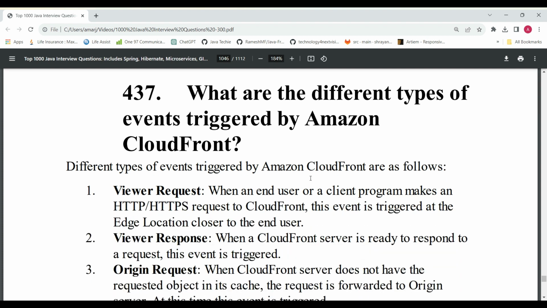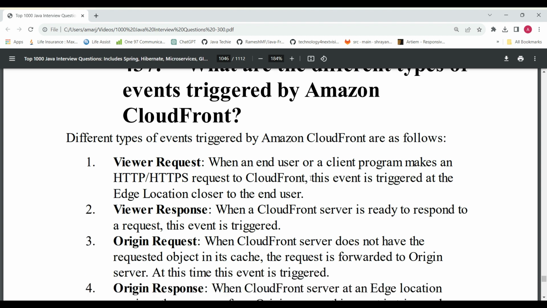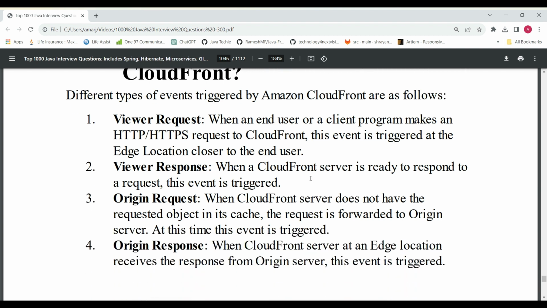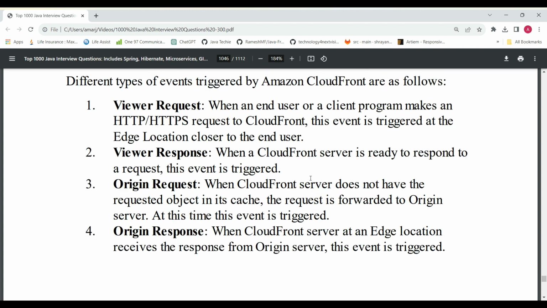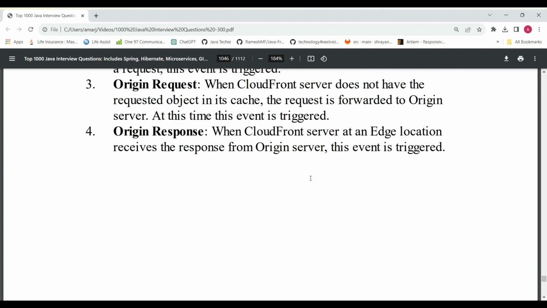And the next question is, what are the different types of events triggered by Amazon CloudFront? There are multiple events which will be triggered. One is viewer request, other is viewer response, other is origin request, next is origin response. So mostly we have four types: viewer request, viewer response, origin request, origin response.